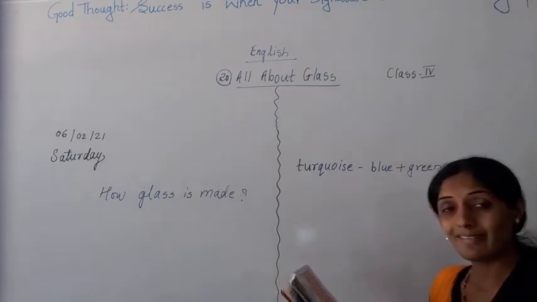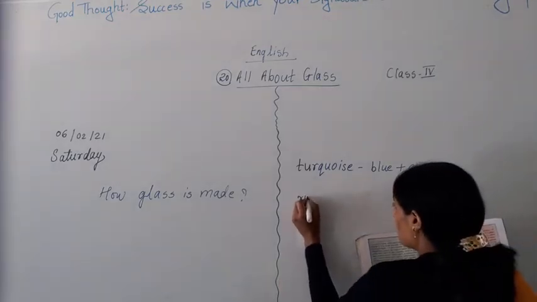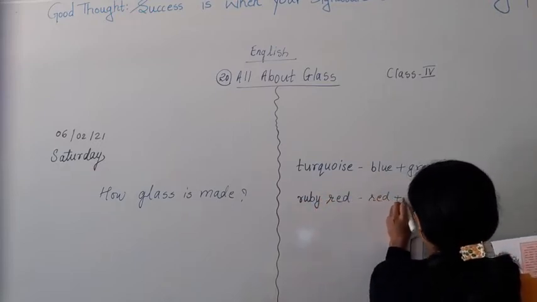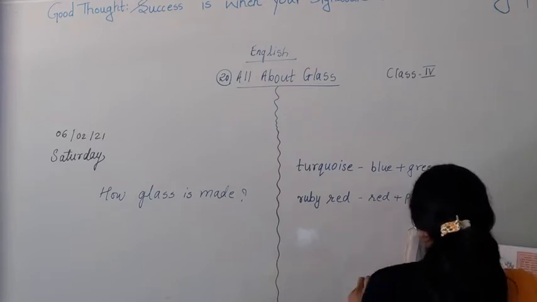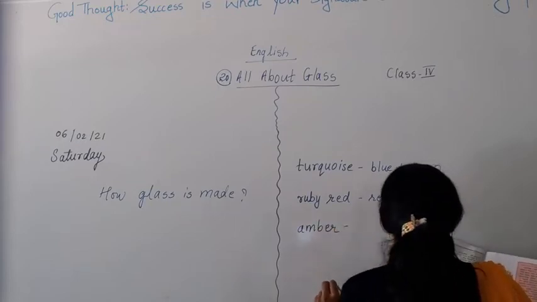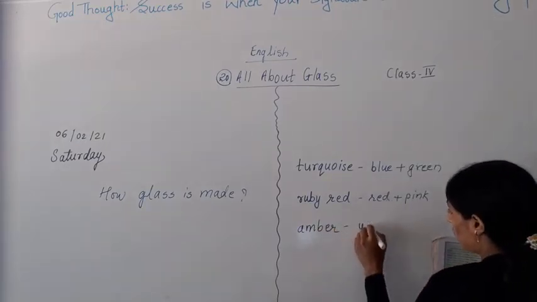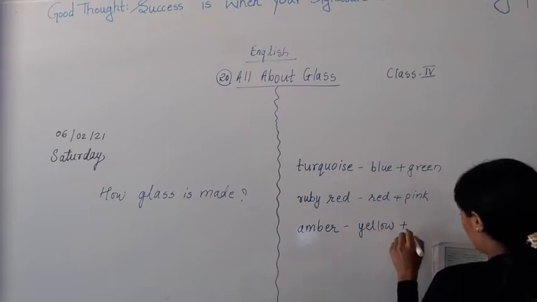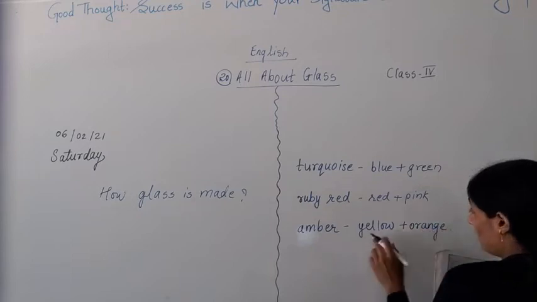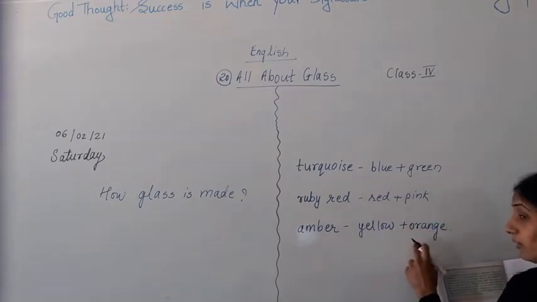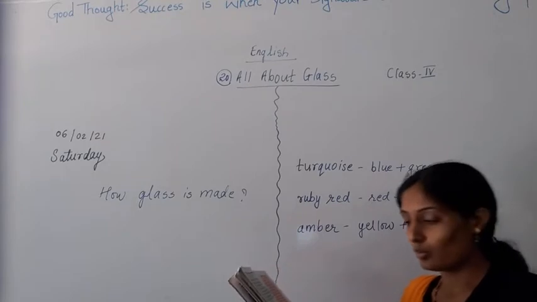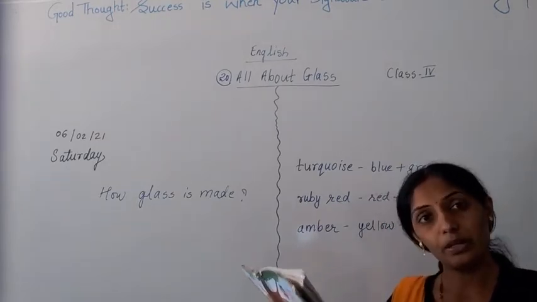Next one is ruby red. Ruby red color is what? Ruby red color is the color which has red and pink. Next one is amber, A-M-B-E-R, amber color. Amber color is made by mixing two colors, yellow and orange. ज्यावेळेस तुम्ही yellow and orange color mix करता त्यावेळेस तो कोणता होतो? Amber. Orange color you know, भगवा. Deep yellow you know, purple color you know.